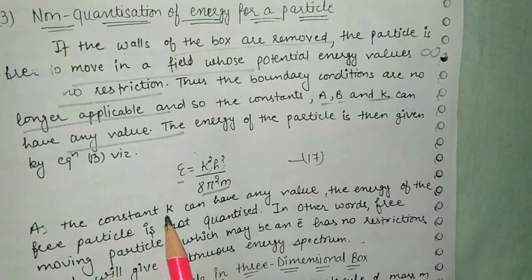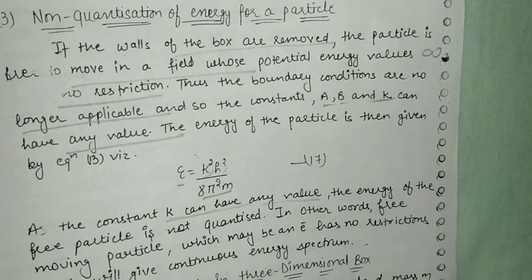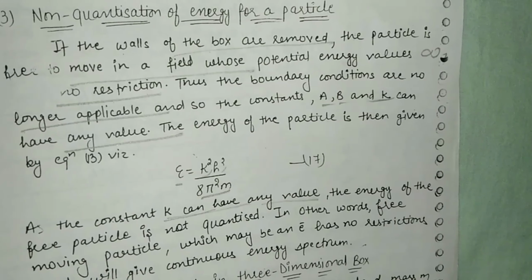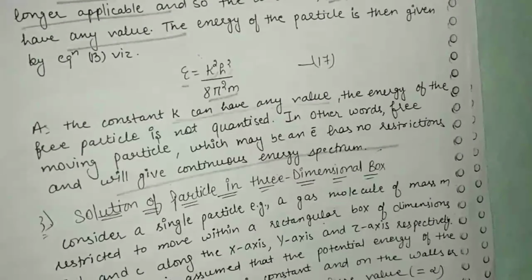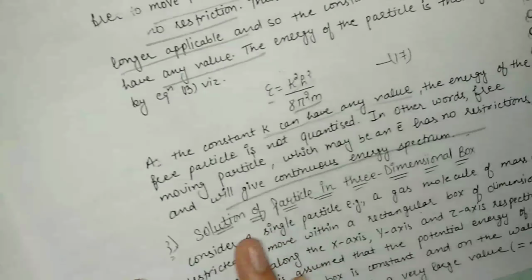So the constant k can have any value, and the energy of the free particle is not quantized. In other words, a freely moving particle, which may be an electron, has no restriction and will give a continuous energy spectrum. So these are some important terms involved in the one-dimensional box.